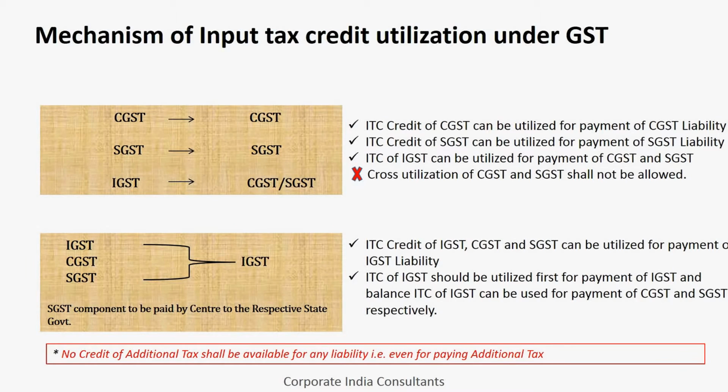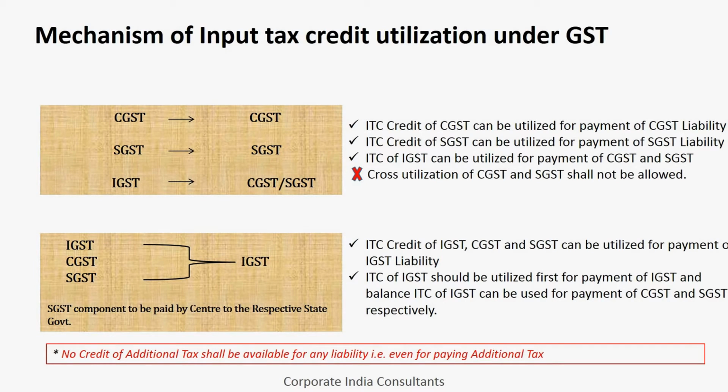So this is the mechanism of input tax credit utilization under the GST. CGST, if you see in this example, can be used as a credit for the payment of CGST. Similarly, SGST for the payment of SGST, and IGST for the payment of CGST or SGST as the case may be. So the ITC of CGST can be utilized for the payment of CGST, ITC of SGST can be utilized for the payment of SGST, and ITC of IGST can be utilized for the payment of CGST and SGST.